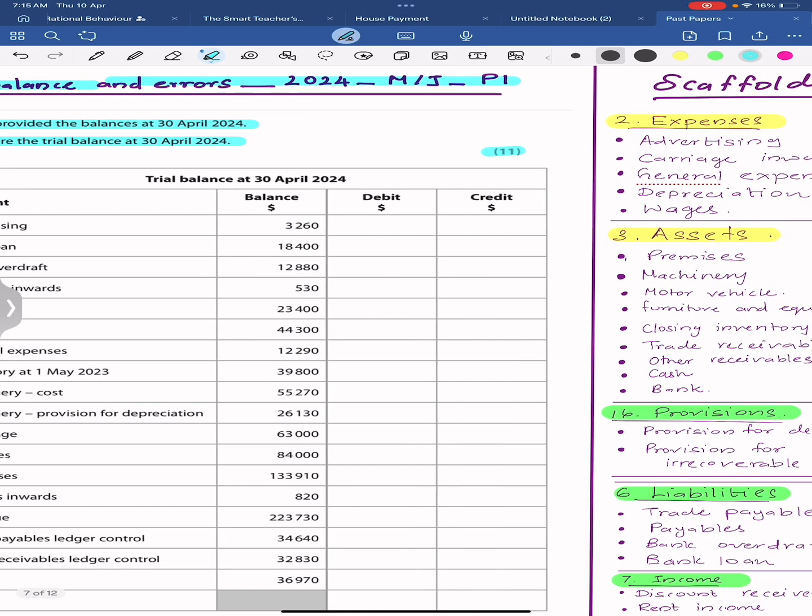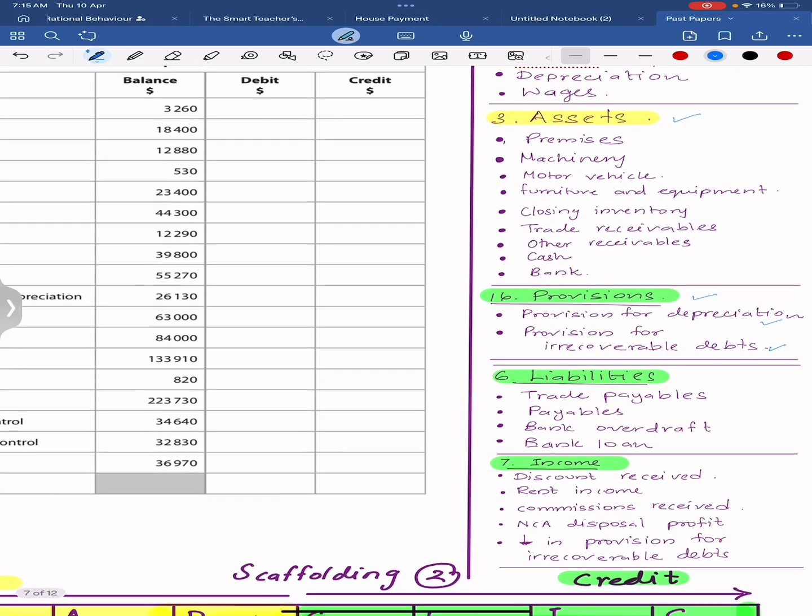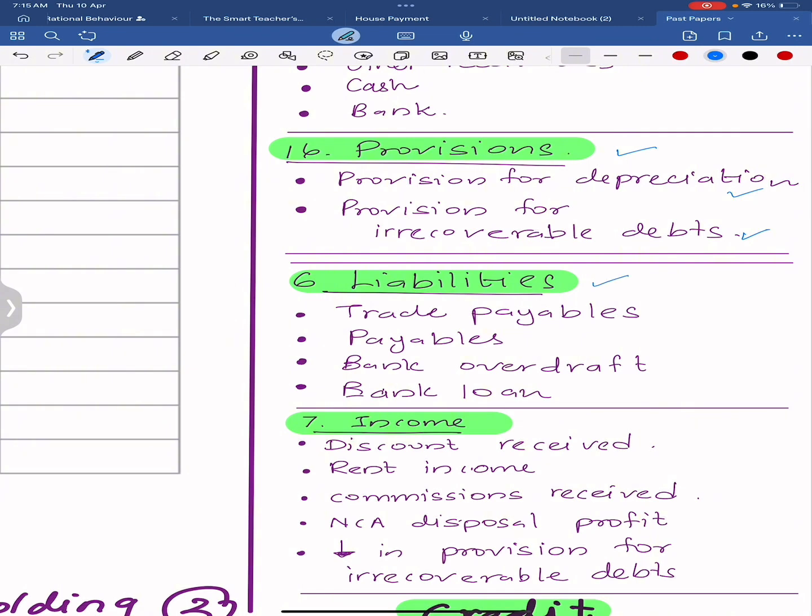Now, let's have a basic idea of debit and credit items. Firstly, expenses. Examples such as advertising, carriage inwards, general expense, depreciation, wages. Assets such as premises, machinery, motor vehicle, furniture and equipment, closing inventory, trade receivables, other receivables, cash in bank. Provisions such as provision for depreciation and provision for irrecoverable debts. Liabilities such as trade payables, bank overdraft, bank loan.